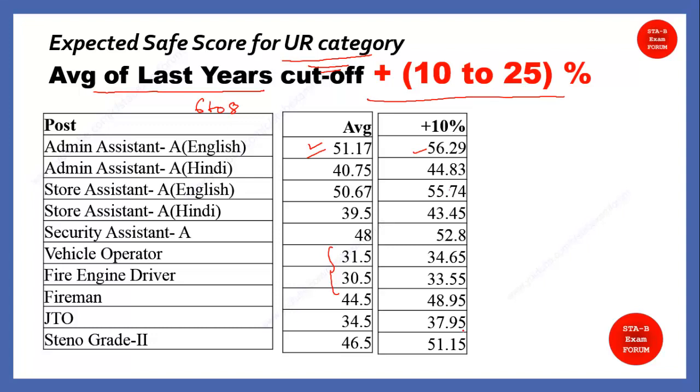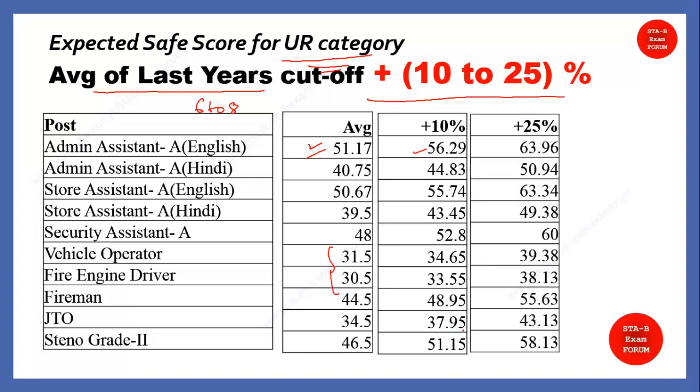On the same note, if I increase by 25%, I got these marks. As you can see, it has now increased to 63. Previously it was 51, now it has increased to 63 if I increase this average by 25%. Similarly, security assistant now became 60, and for fireman, JTO and fire engine driver, it has come like 39, 38, 55.